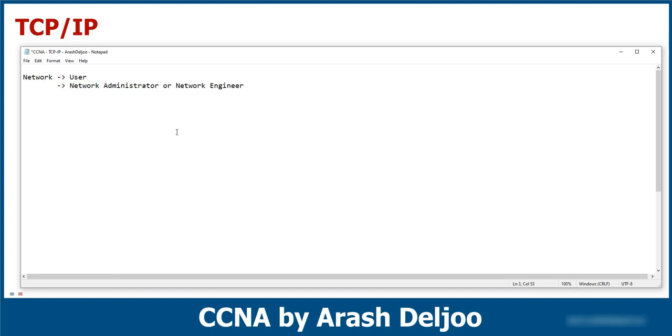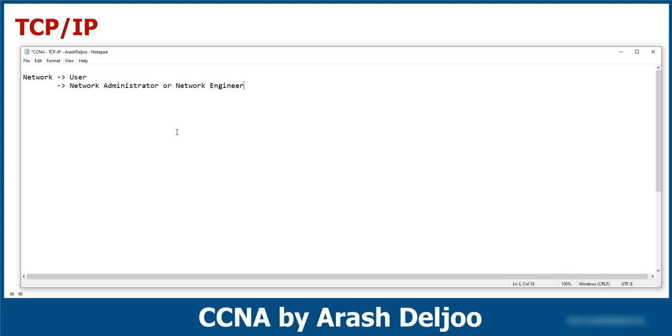A network engineer can understand the networks, can configure the network, can troubleshoot the network, and can maintain the network. Because of that, in this course we will finally become a network engineer at about the CCNA level.